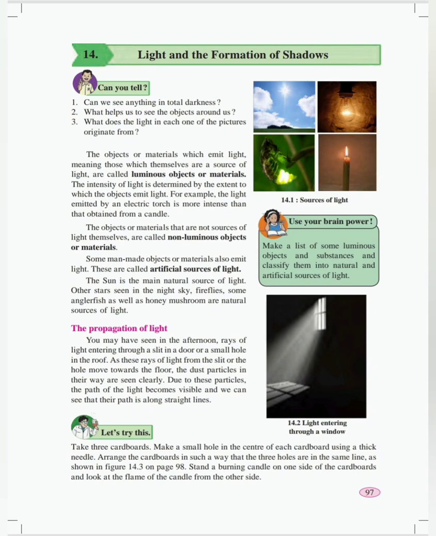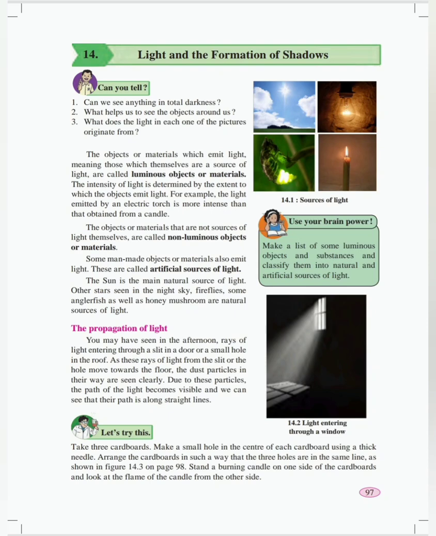Lastly, we have studied about a pinhole camera. A pinhole camera is an instrument through which an upright object is seen to be inverted in the image. The image is inverted, that is, it is upside down. Also, the image appears a little larger as compared to the original object.